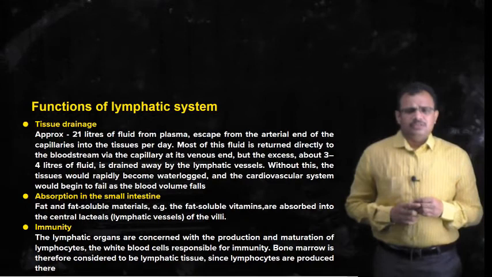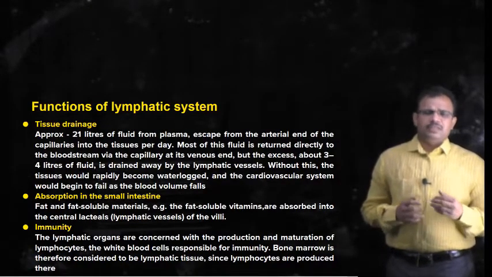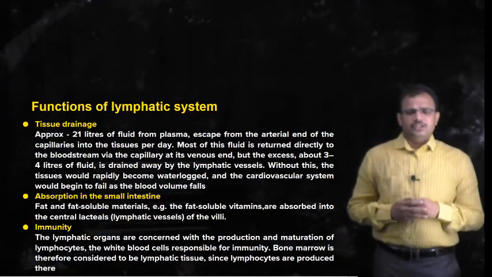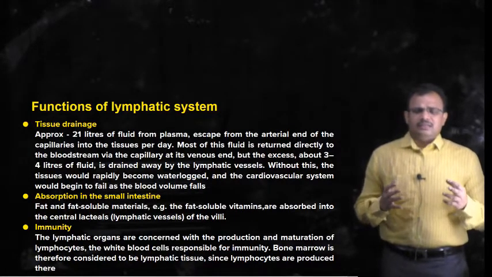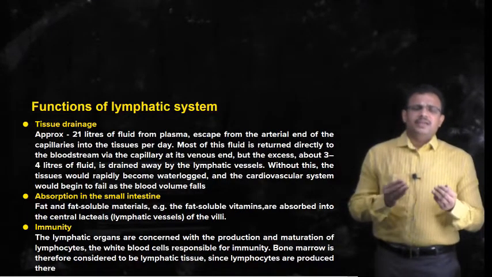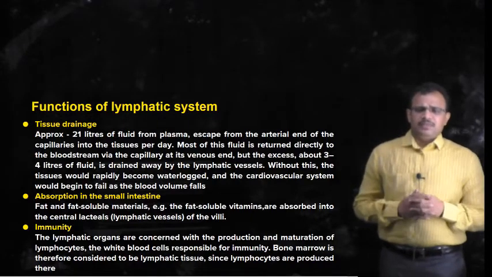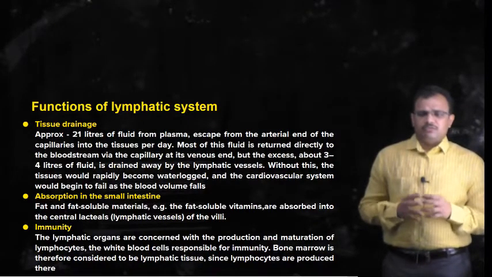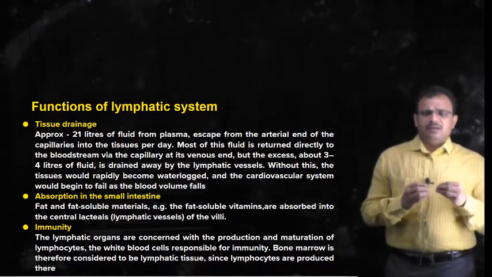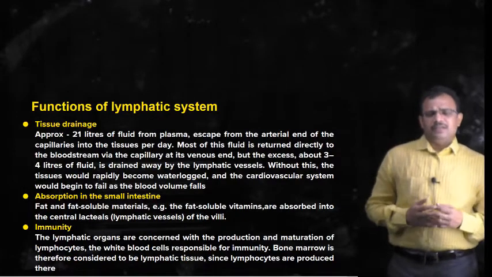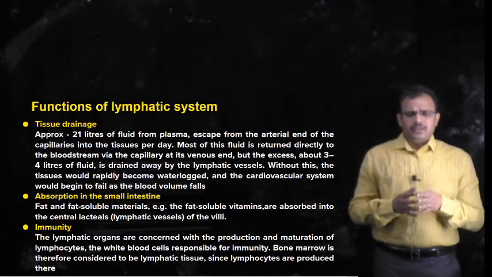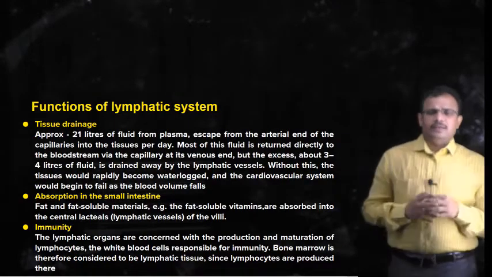So when coming to tissue drainage, we have seen that approximately 21 liters of fluid from the plasma enters into the tissues at the arterial end, and the majority of it once again comes back into the bloodstream from the venous end of the blood capillaries, and the 3 to 4 liters of fluid which does not return back into the bloodstream is collected by the lymph capillaries, and this once again brings the collected fluid back into the bloodstream.